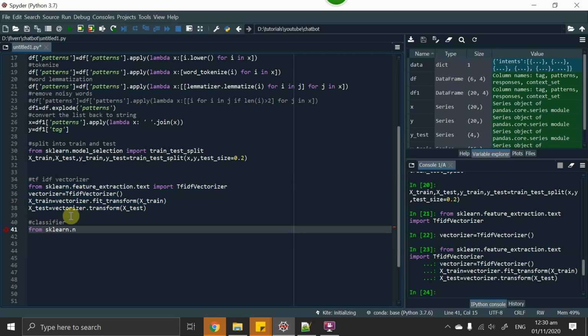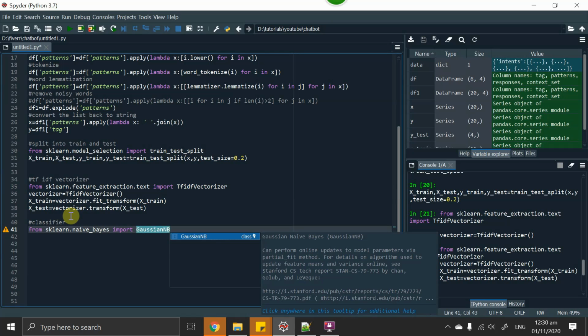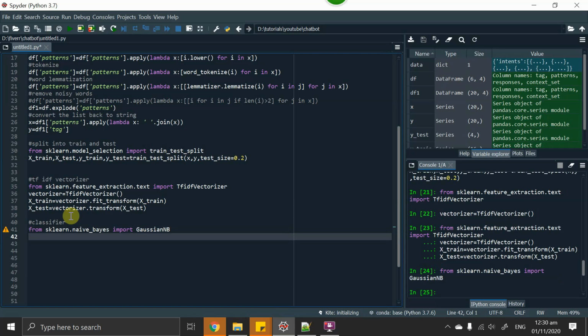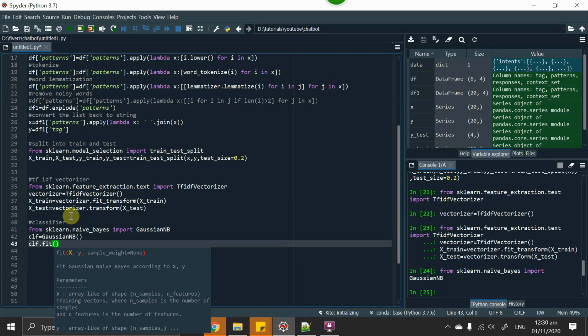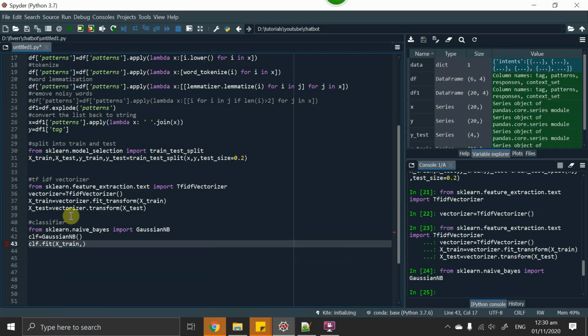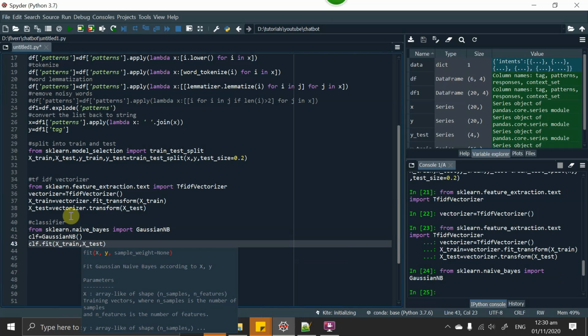From sklearn.naive_bayes import GaussianNB. clf is equal to GaussianNB and clf dot fit_transform. Rather, I would say clf dot fit. It's not fit_transform. It's just X_train comma y_train. Sorry, y_train.